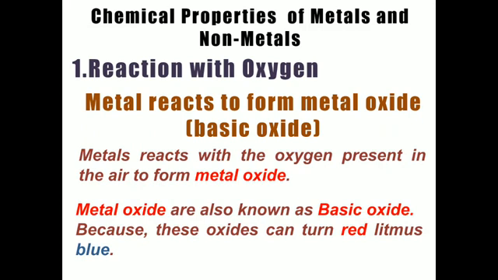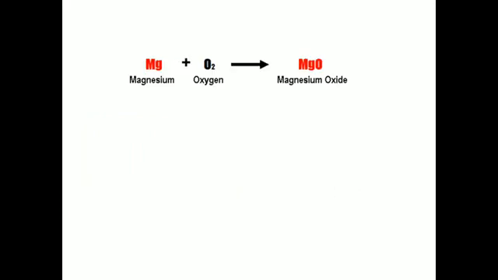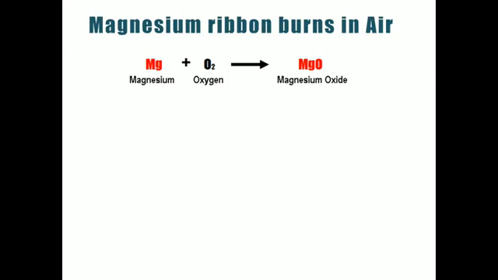We can have some experiment to test whether the metal oxide formed by the reaction of metal and oxygen is basic in nature or not. Because it is basic in nature, it is called a basic oxide. So this is the reaction of magnesium and oxygen.